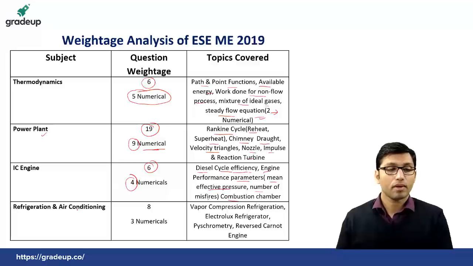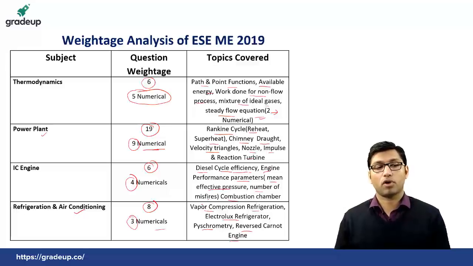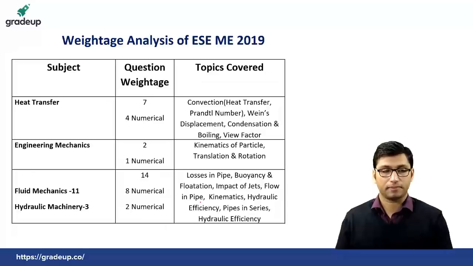Okay, from refrigeration and air conditioning, there were a total of 8 questions, and out of those 8 questions, there were 3 numericals. Okay, and the questions were from vapor compression refrigeration system. Electrolux refrigerator, there was a theory question on this Electrolux refrigerator. There were questions from psychrometry and reverse Carnot engine. So these were the topics from refrigeration and air conditioning.